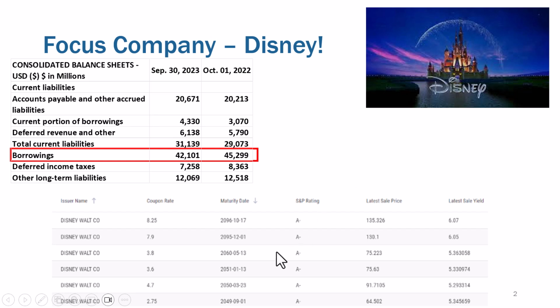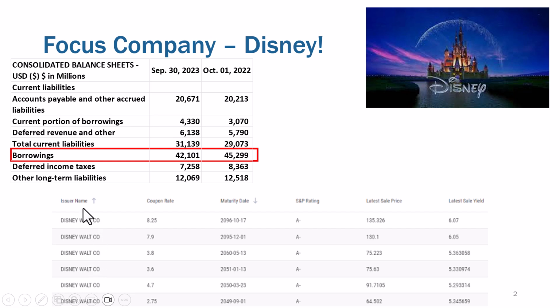If you look down below, this was a screenshot I took early in July of 2024, just to look at different bonds that Disney has outstanding and what sort of interest rates are on them and some different items here.